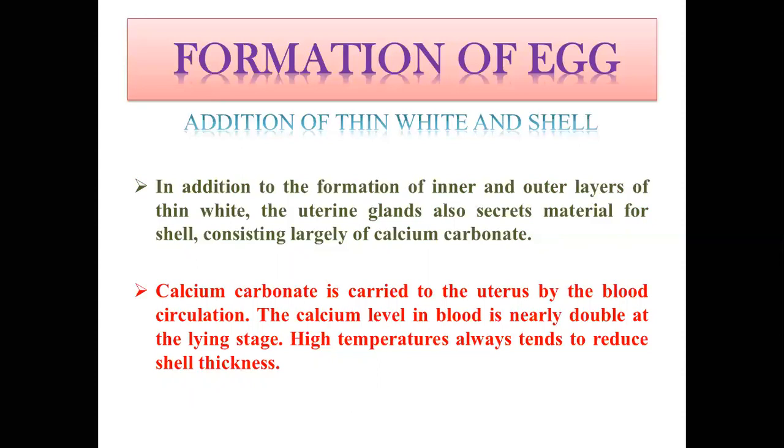This is the reason why, when we see the nutrient composition of the feed of different types of birds, in the layer bird we keep around 3 to 5% calcium, while in broiler there is only 1 to 2% calcium in the feed. But in case of layer, we keep 3 to 5% calcium.